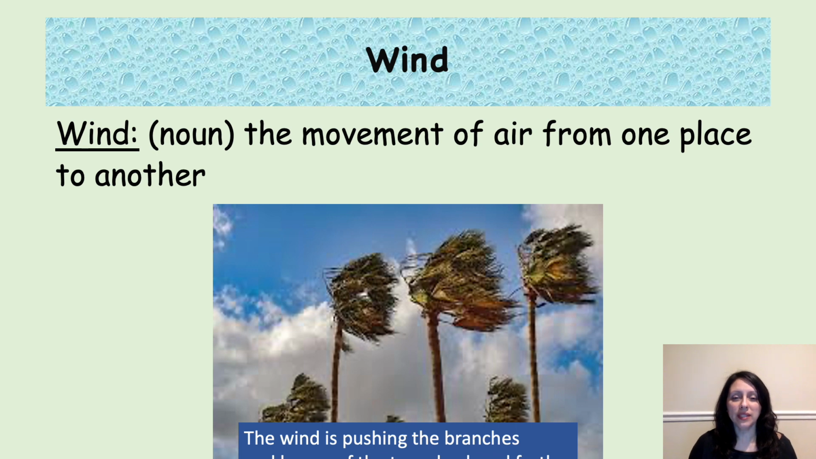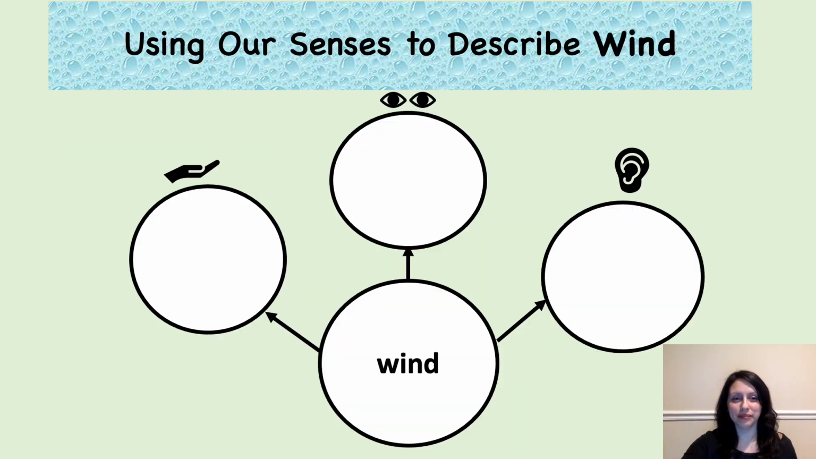Wind. Wind is the movement of air from one place to another. Here's a picture. The wind is pushing the branches and the leaves of the trees back and forth. Try to describe wind using some of your senses. What does it look like? What does it sound like? And how does it feel?